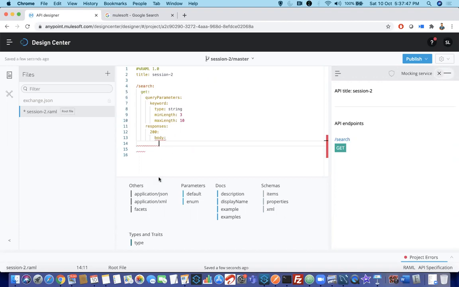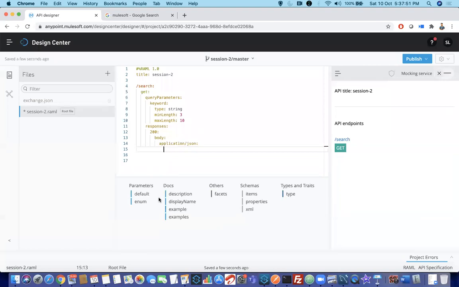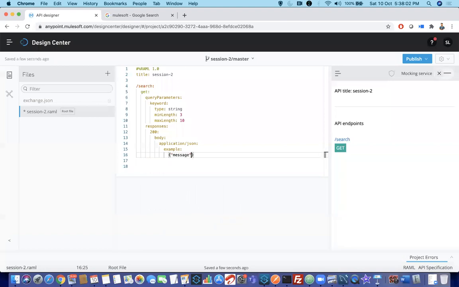I want to send it as body. What type? I'll say it should be application JSON. Here I don't want to do any validation. I want to simply give an example, something like message: result returned successful. Okay, now we have designed.